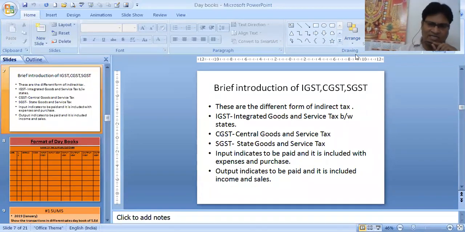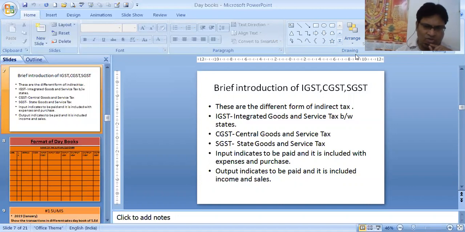Previously, these indirect taxes were termed as sales tax, then came VAT, value added tax, and now it is termed as GST, that is goods and service tax. There are three types: IGST, CGST, and SGST. Actually, two types only: IGST and CGST, SGST in one category. IGST is the tax levied when the goods are purchased or sold between two states, known as integrated goods and service tax. CGST, SGST applies when the goods are purchased or sold within the state. Central goods and service tax is taken by the center, and state goods and service tax is levied by the state government.